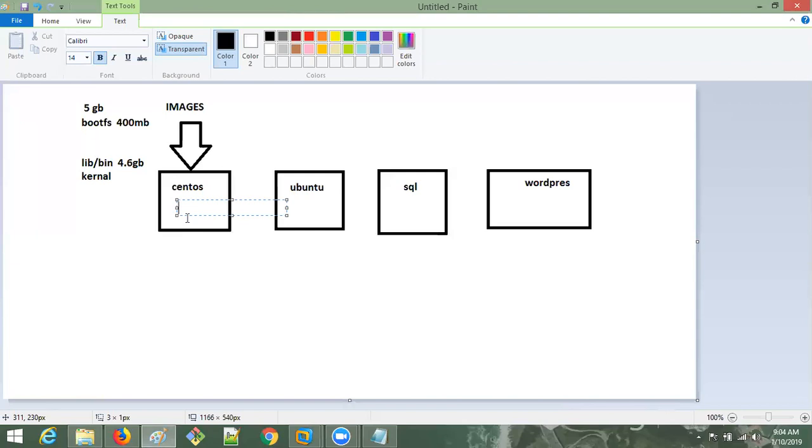Yes. So when you download WordPress, SQL, Ubuntu, all of these are going to use the same files in my system. Yes, exactly. So it doesn't matter, it's just going to use the same files. Yes.